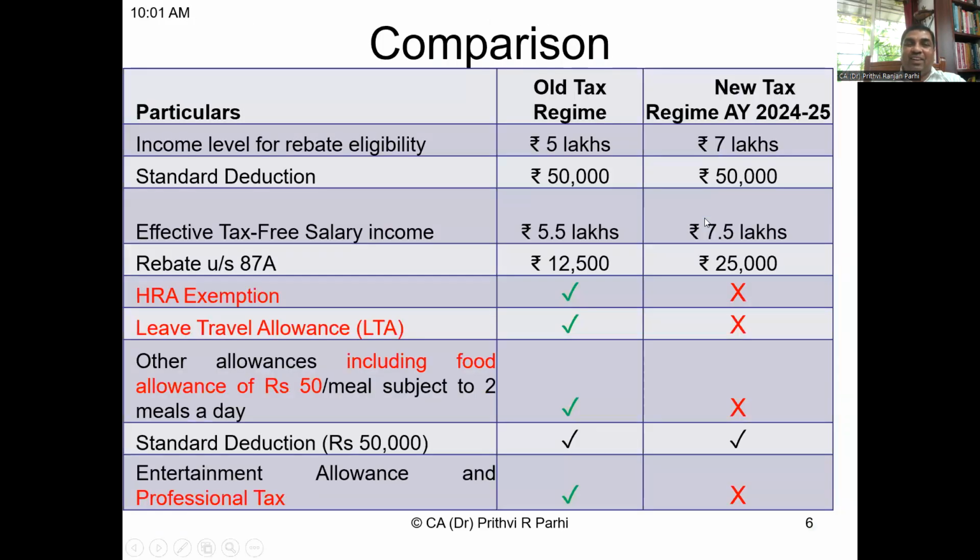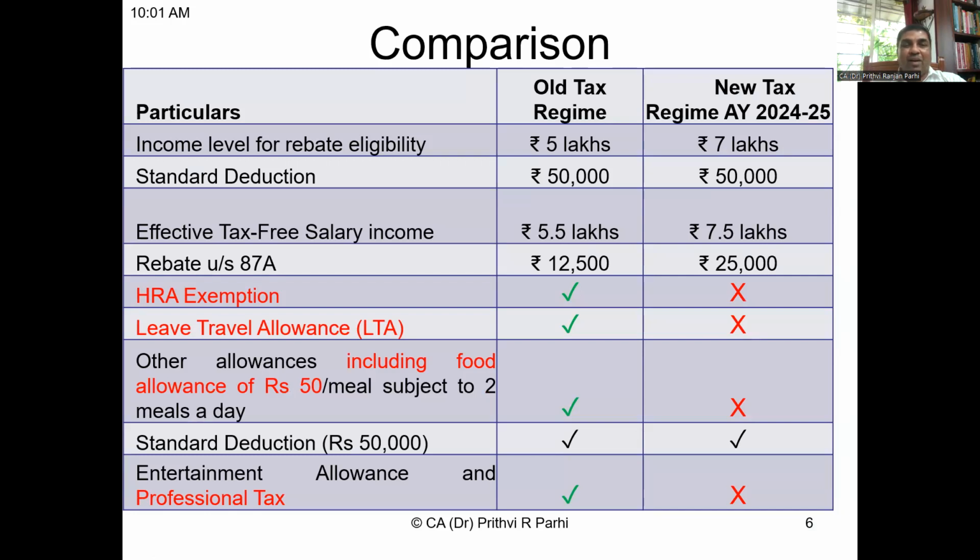Now, friends, let us make a detailed comparison. I have made an attempt to include the maximum number of deductions. You can see the old regime and the new regime compared here. One by one, you can see which is allowed and which is not allowed. On the right-hand side, under the new regime, if there is a cross mark, that means it is not allowed.